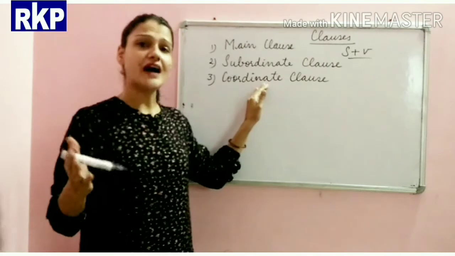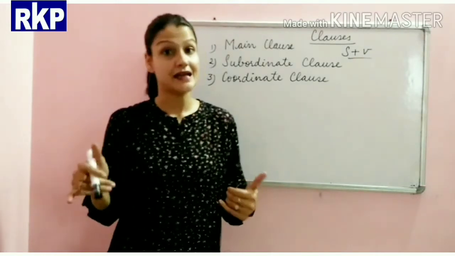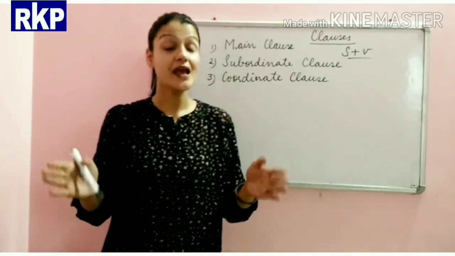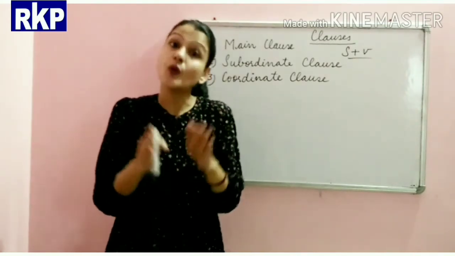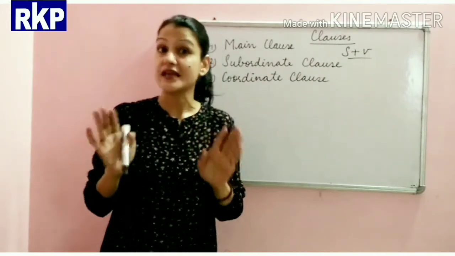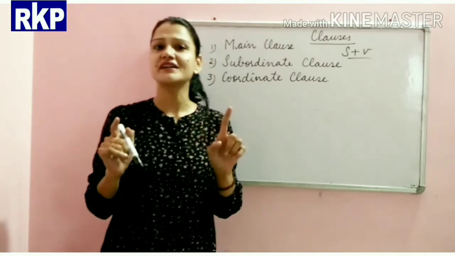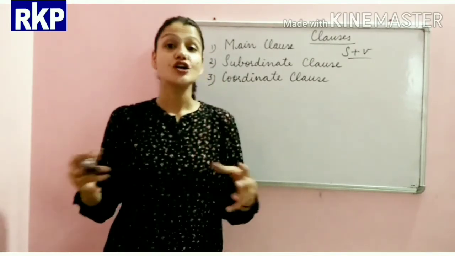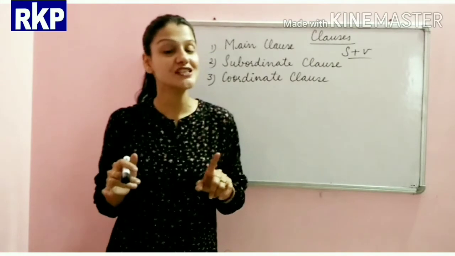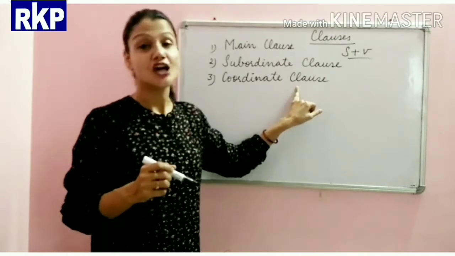We can define it like this: when there are two clauses in a sentence which are of equal importance, and the most important thing is that they are joined by a coordinating conjunction, that is called a coordinate clause.